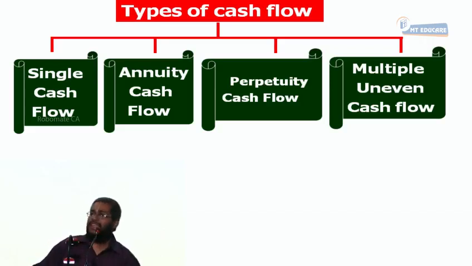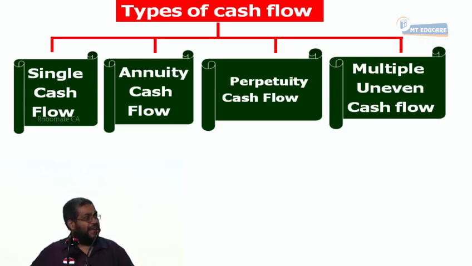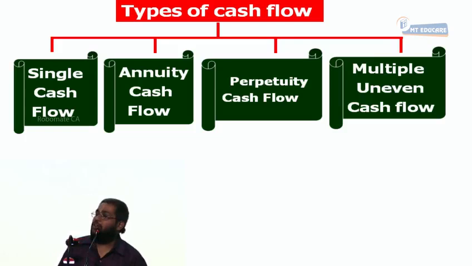In that case, does the EMI change month after month? No. The same amount is going to be paid always. Those EMIs are called as what cash flow? Annuity cash flows. Respond. Yes or no?